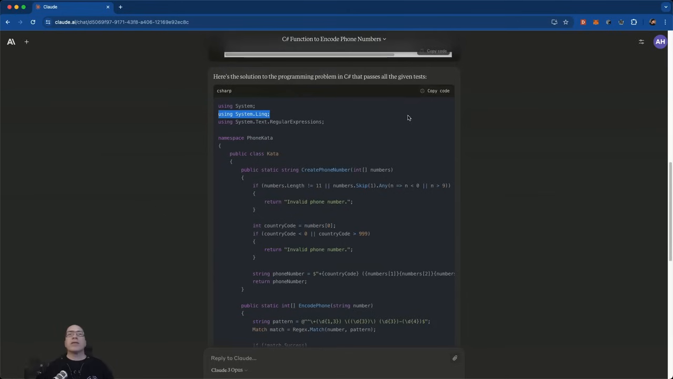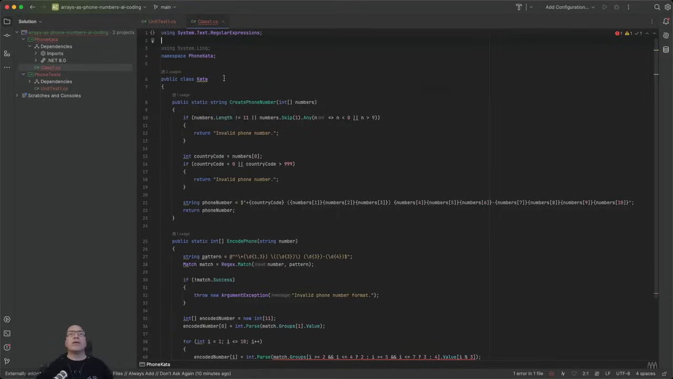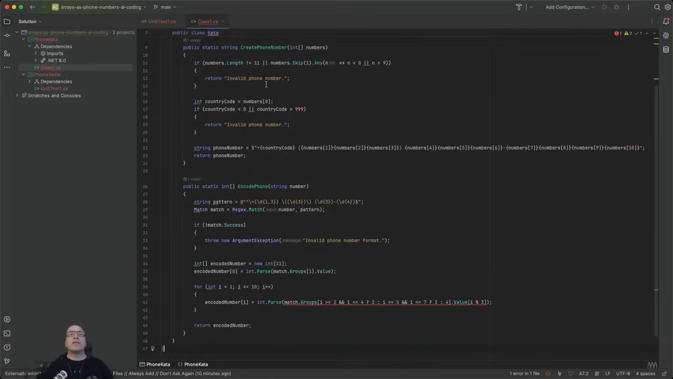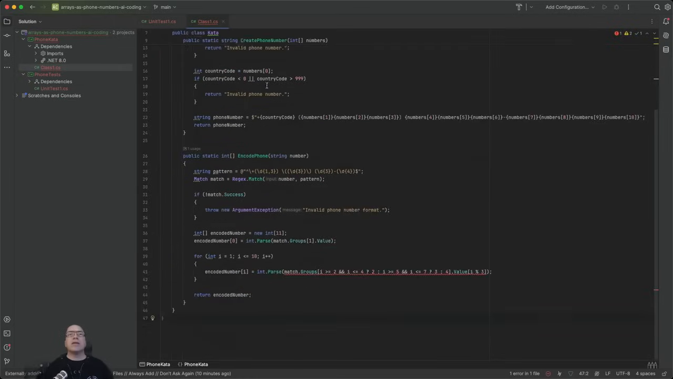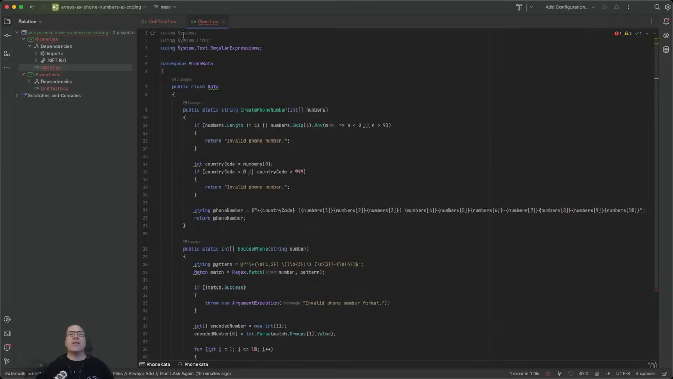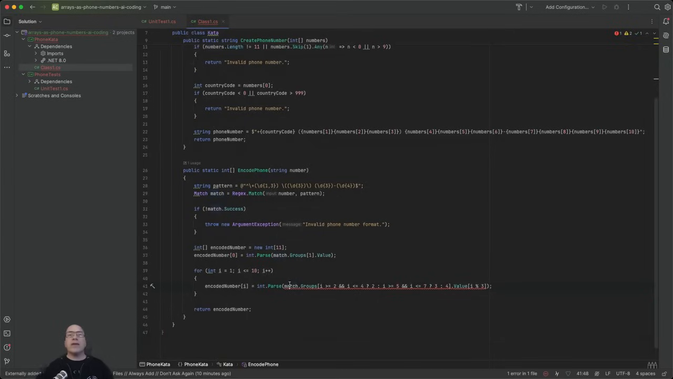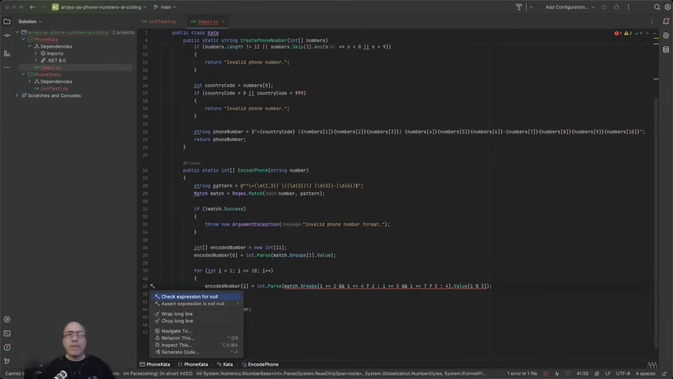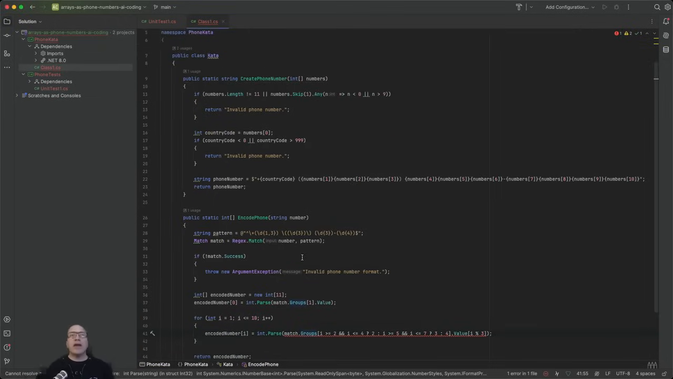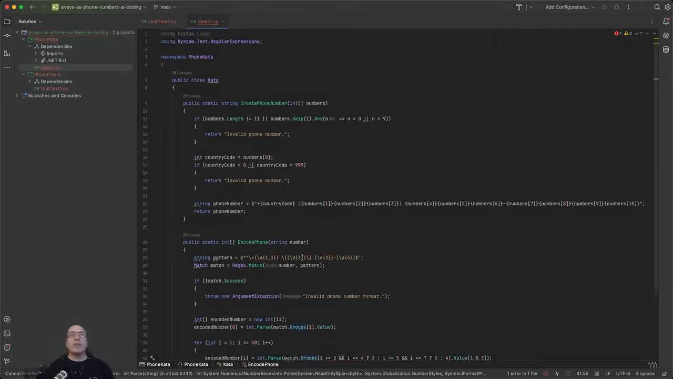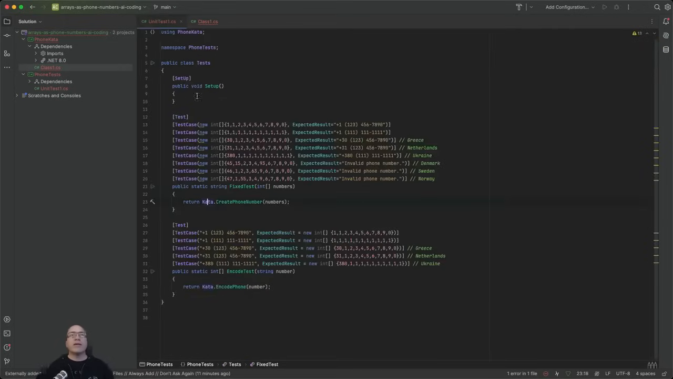Let's try to copy all the code. Copy code. And it's in the phone kata namespace. Let's do that. It says these aren't necessary, so the AI has already goofed that. And what is this saying? Check expression for null. Oh, it just wants to do... I'm going to try to build it the way the AI has built it. So I copied the AI stuff in here verbatim, and then let's try to run this puppy.